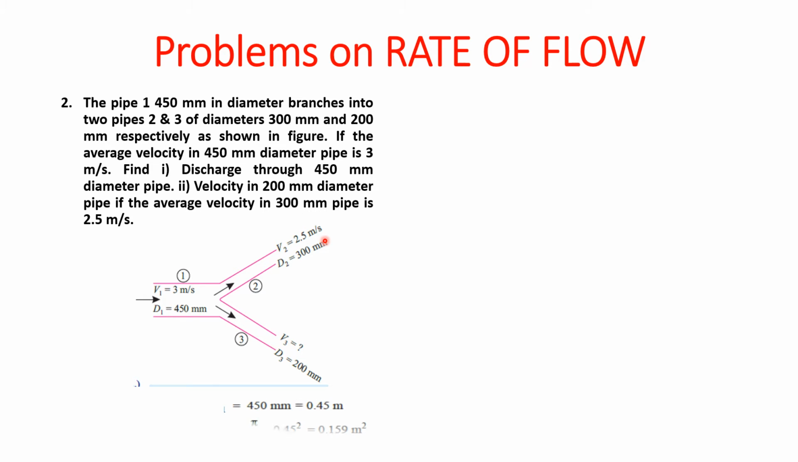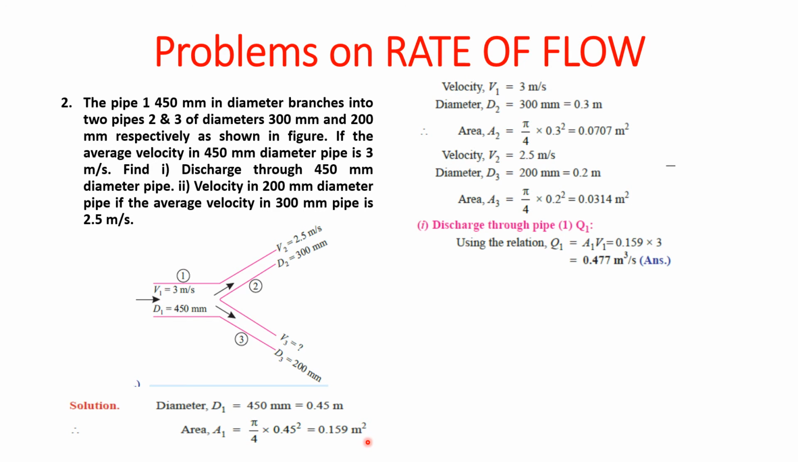So given, diameter D1 is 450 mm, so 0.45 meters. A1 will be pi by 4 D1 square, so it will be pi by 4 into 0.45 square equal to 0.159 meters square. This is the area at section 1, that is pipe 1. Velocity V1 is 3 meters per second. Diameter D2 is 300 mm, so it's 0.3 meter. So A2 will be equal to pi by 4 into 0.3 square. So we get it as 0.0707 meter square. V2 is given as 2.5 meters per second.